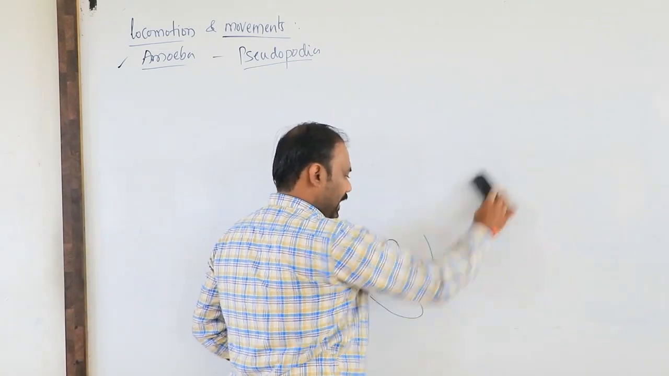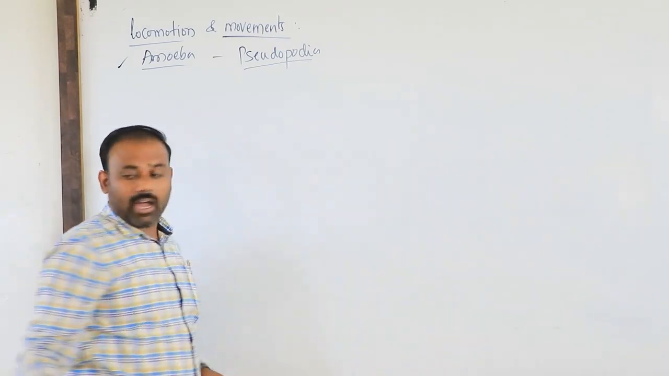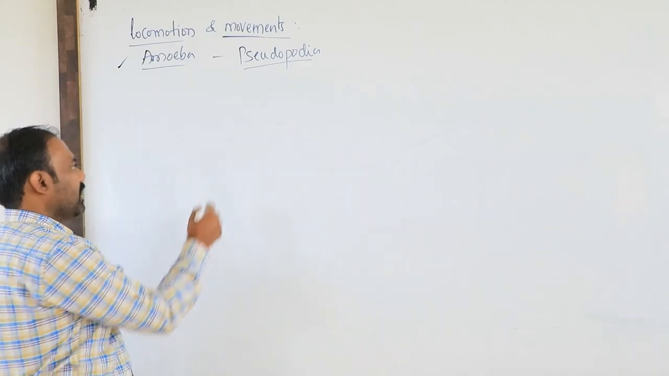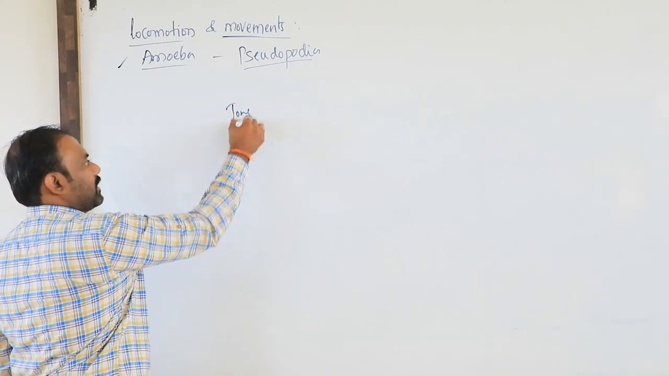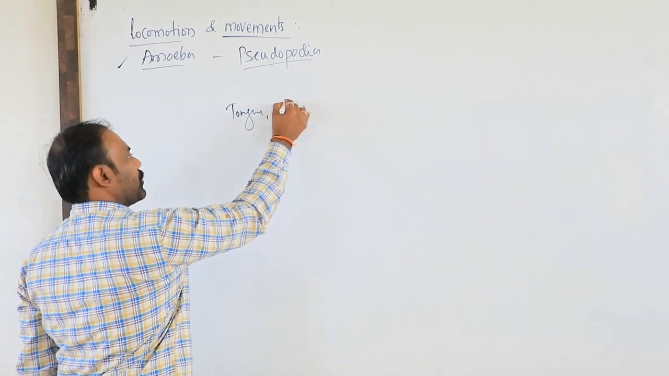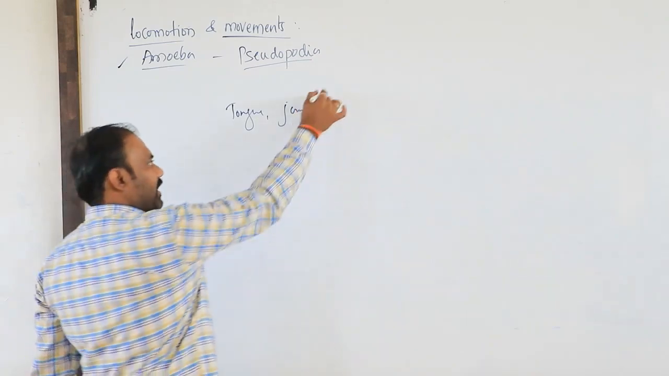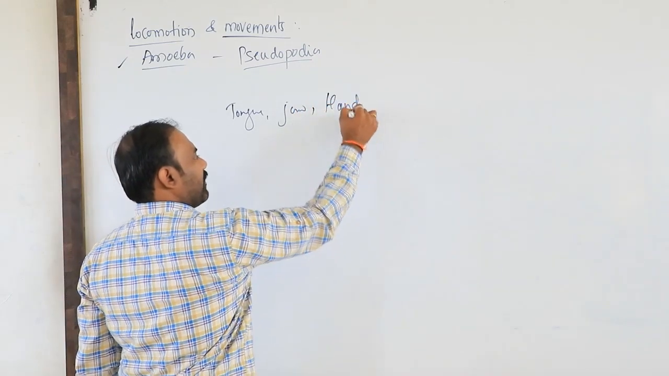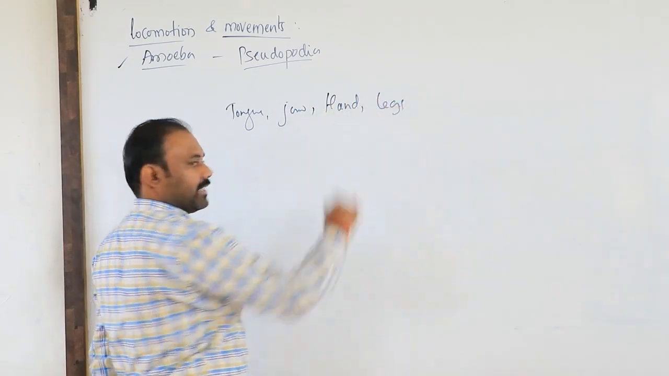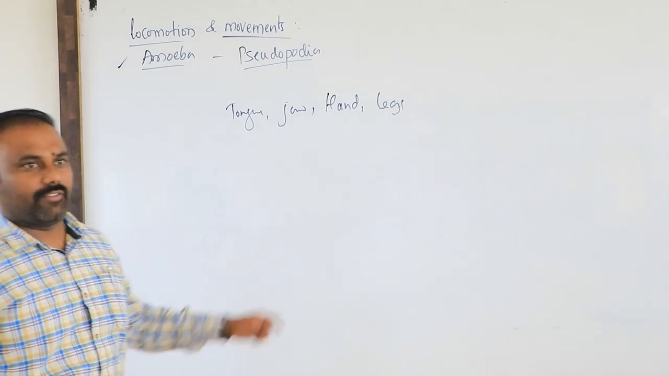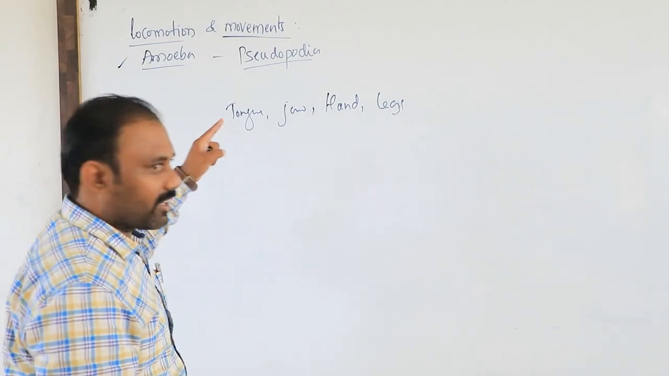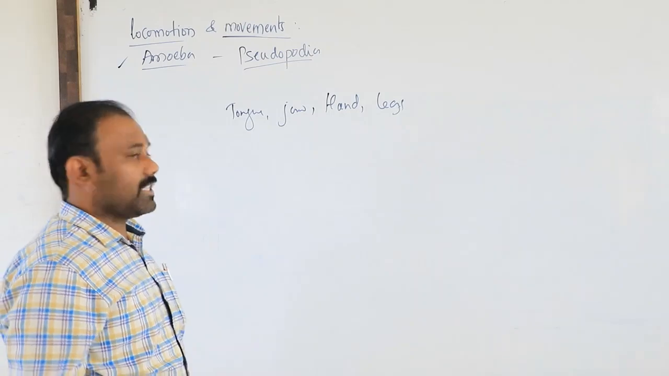And when we take higher organisms, that is human beings, here we have the tongue. When we take the jaw, the hands, the legs, all of these can definitely exhibit a kind of locomotion or movement.